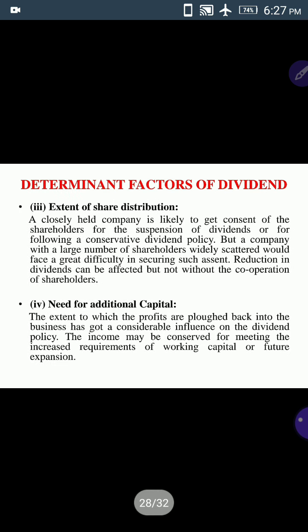Third one, extent of share distribution. See, a closely held company is likely to get the consent of the shareholders for the suspension of dividends or for following a conservative dividend policy. But a company with a large number of shareholders widely scattered would face great difficulty in securing such assent.